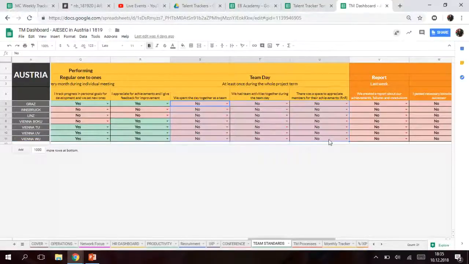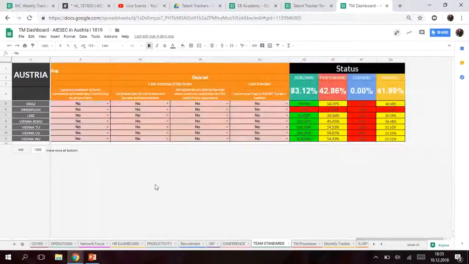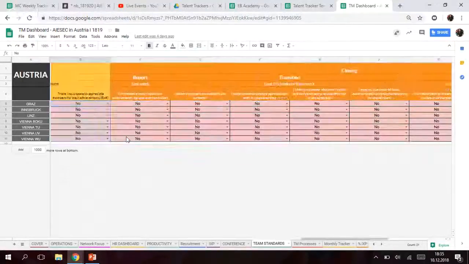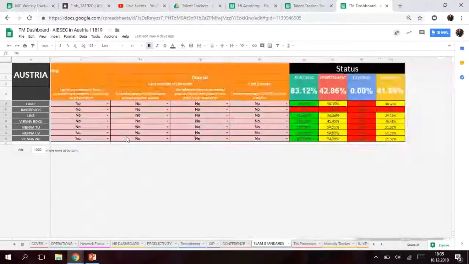It means that we literally don't have team days in our entity right now. We cannot fulfill everything. The closing is fine, but for performing, it is quite hard to say we are good, let's say. And you can see the overall percentage from each phase, and also the average from the team standards implementation, and also for SEs.